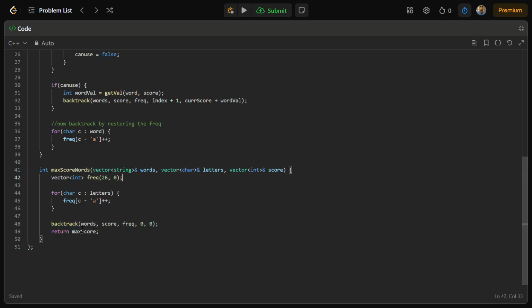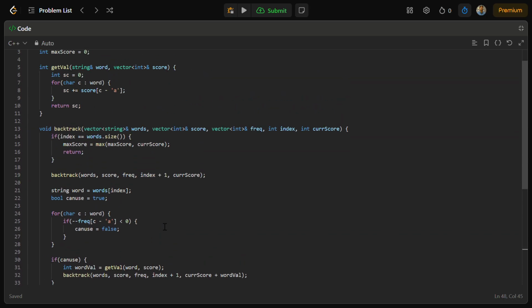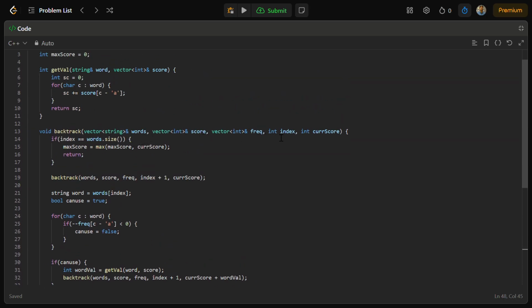Backtrack is a single line of code that we do in a function. This is not a backtrack, so we can call it solve as well. In the backtrack, I must need scores, a current score, an index, and this frequency as well. So these are the attributes passed in: word, score, frequency, index, and current score.